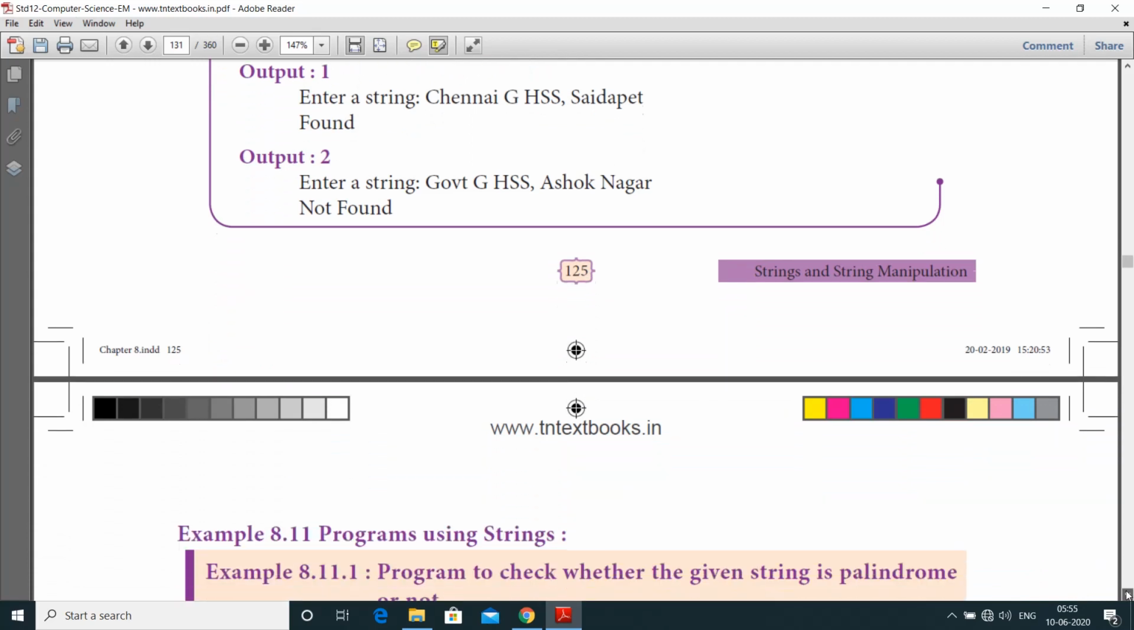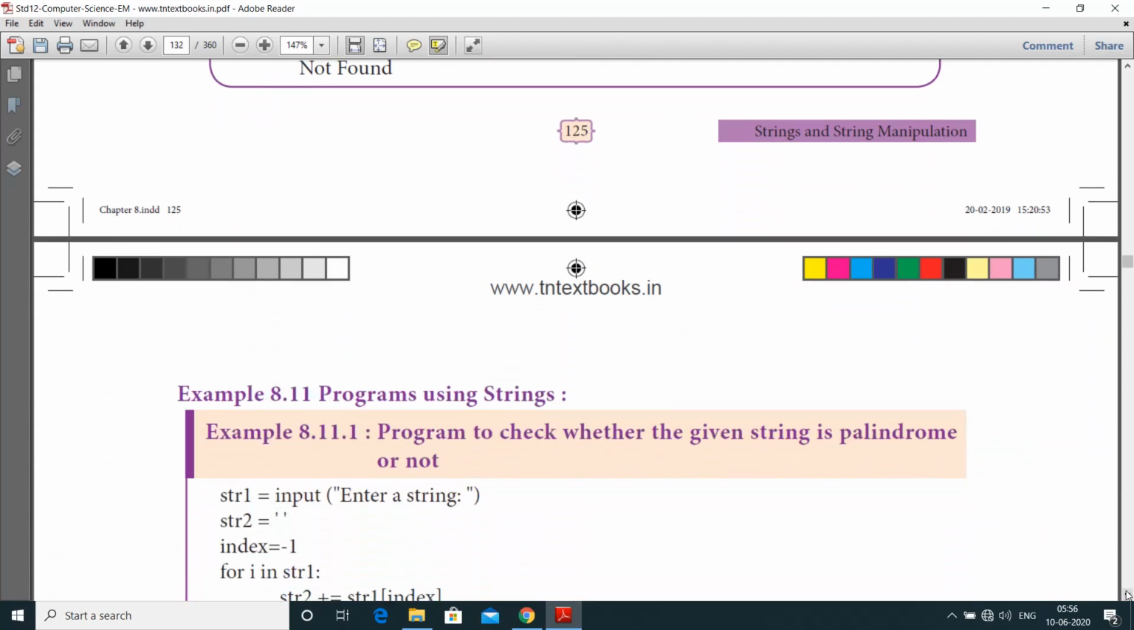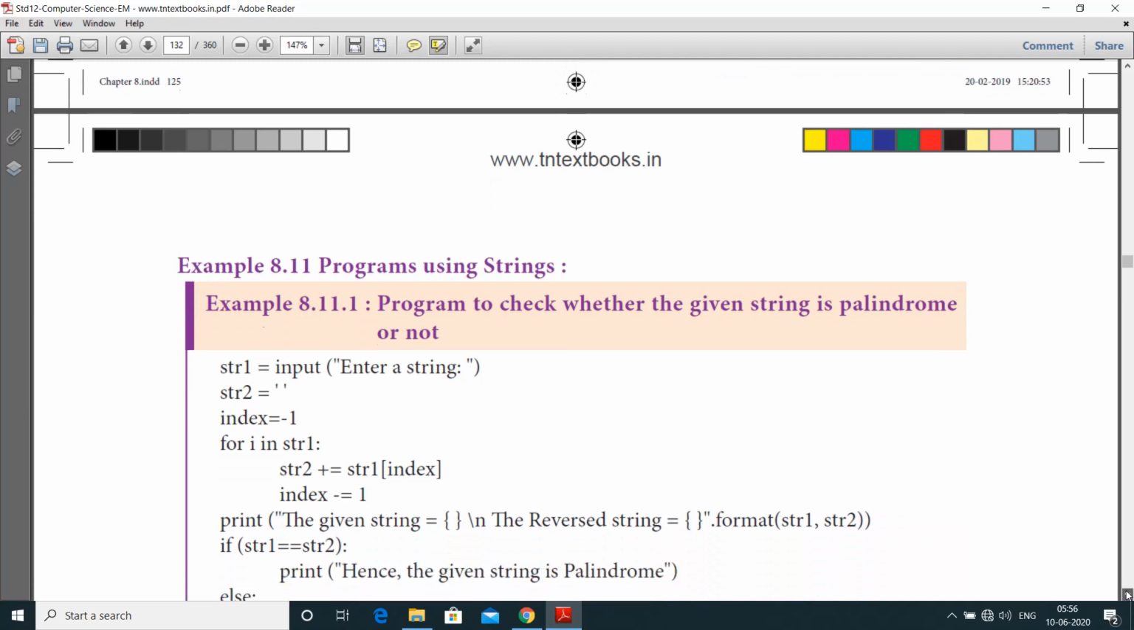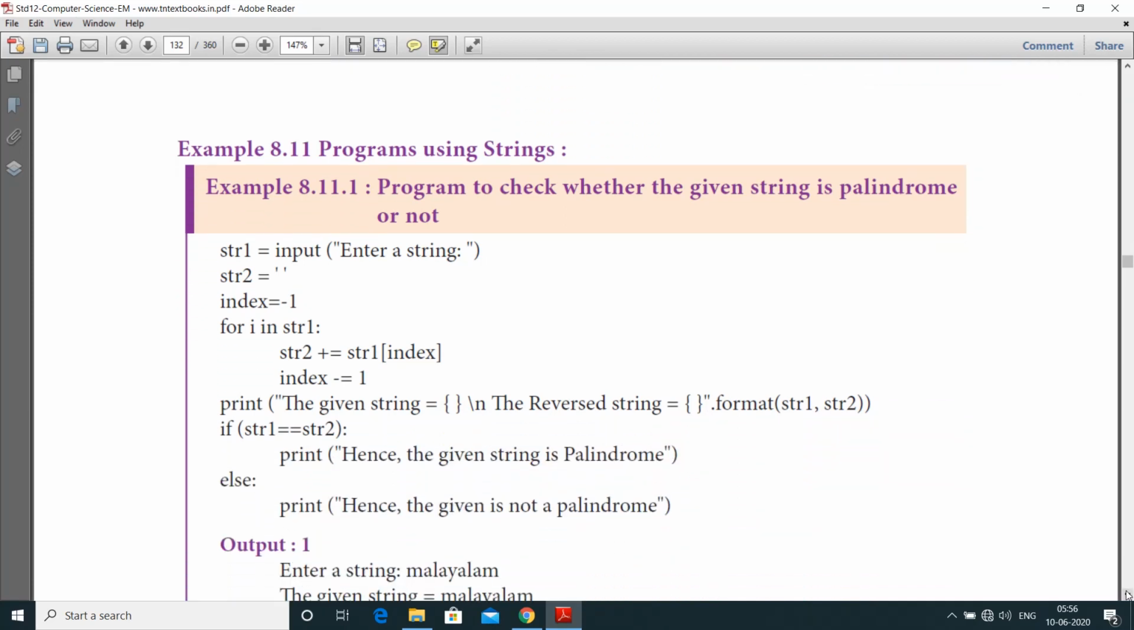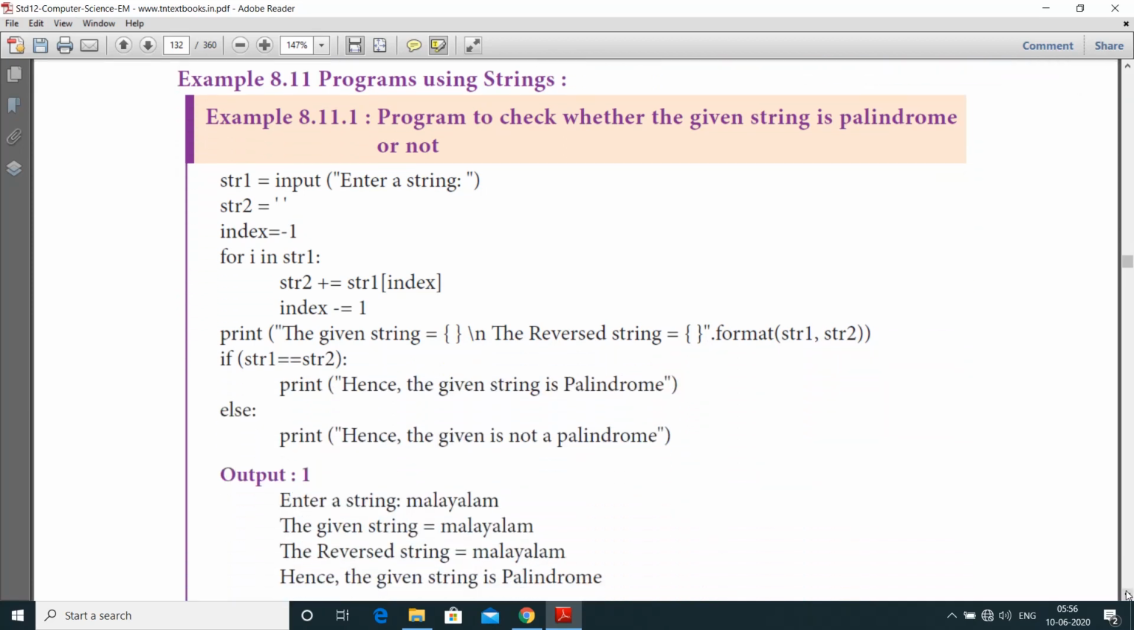And next one, let us see example programs using strings. First one is a program to check whether the given string is a palindrome or not. Here what is meant by palindrome? A word or phrase or sequence that reads the same backwards as well as forwards. Whether you read from the back or from the front, the word remains the same. That is called a palindrome.